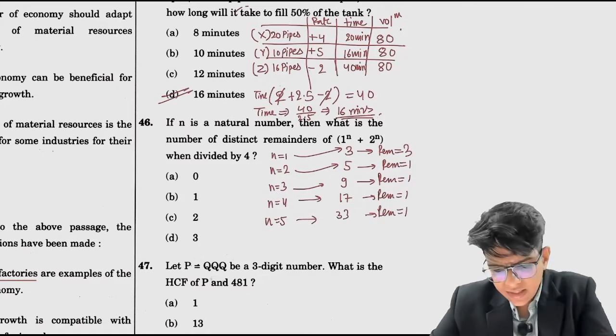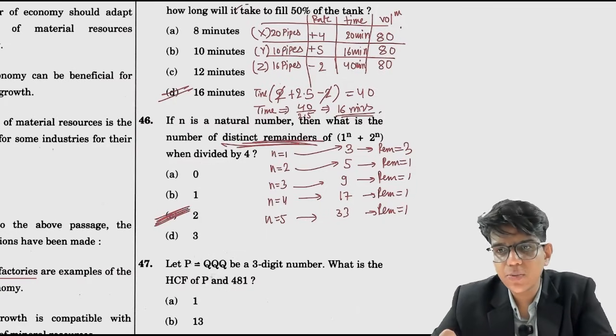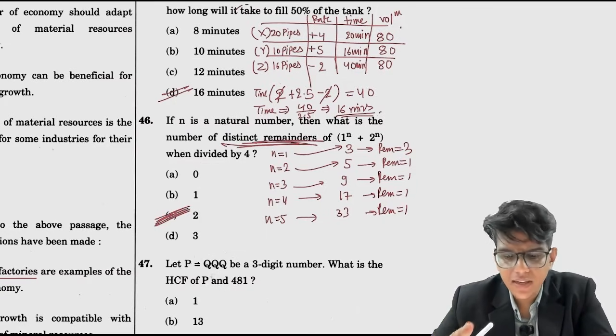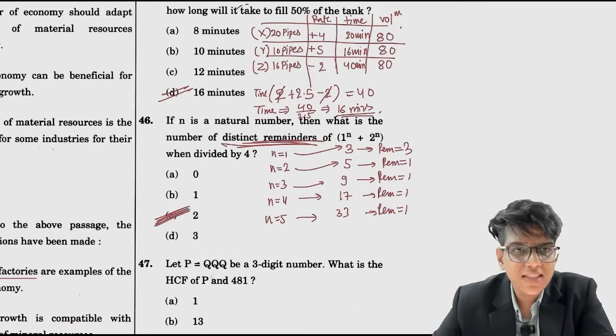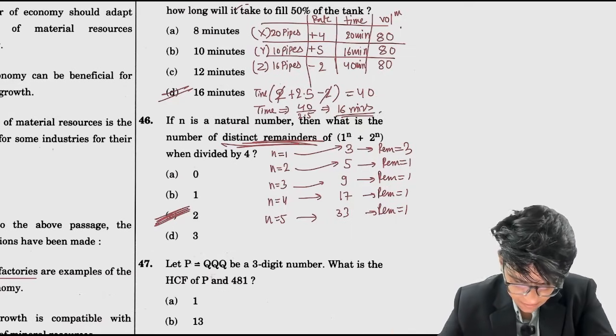So if n is a natural number, what is the possible number of distinct remainders? How many distinct remainders are there? Only 2, 1 and 3. So the answer to 46 is option C. There are 2 distinct remainders when this whole expression is divided by 4. So the answer to 46 is C.